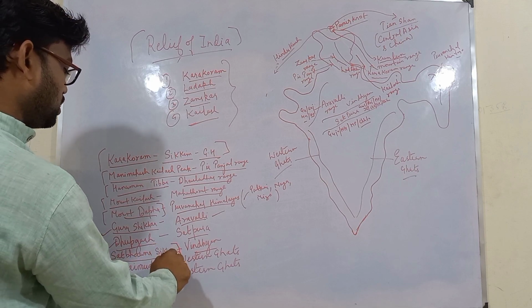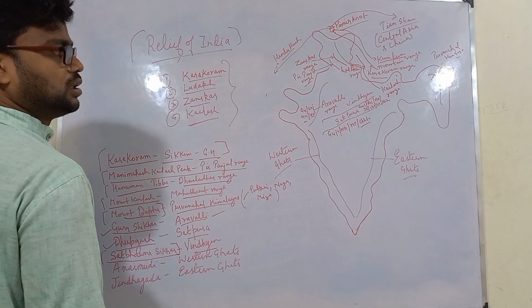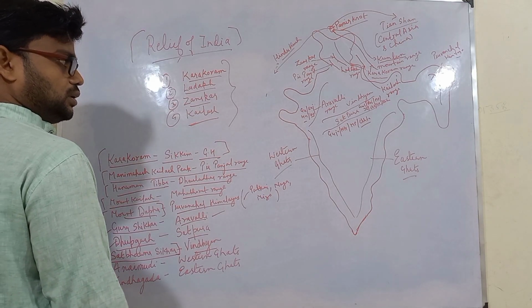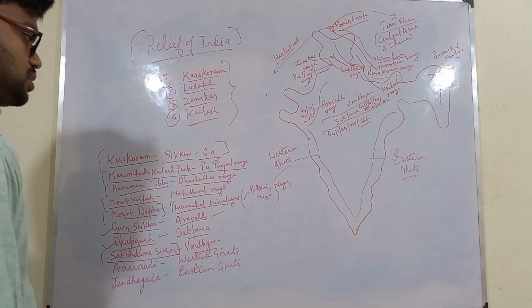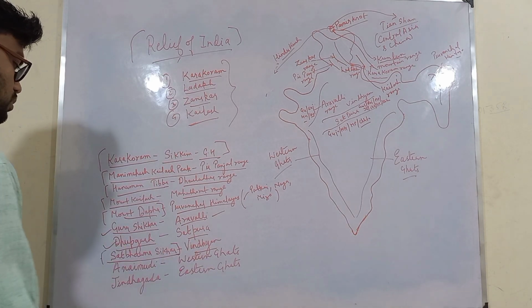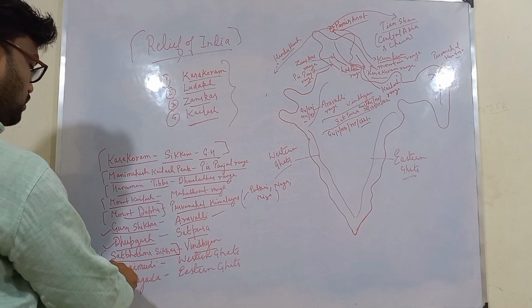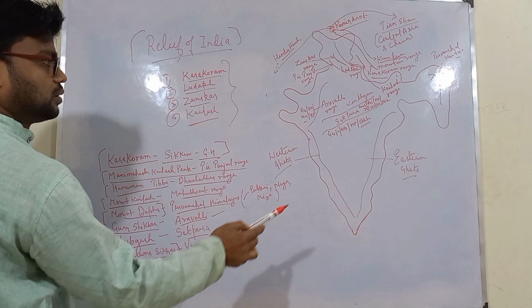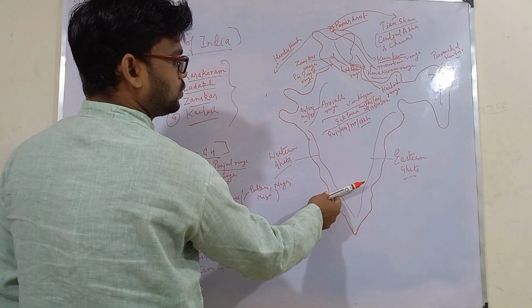Sadbhavna Shikhar is located in the Damoh district of Madhya Pradesh. Okay, it is in eastern, northeastern Madhya Pradesh. It is located in the Damoh district of Madhya Pradesh. If you are done with the central part of these mountain ranges, then we move to the southern part.